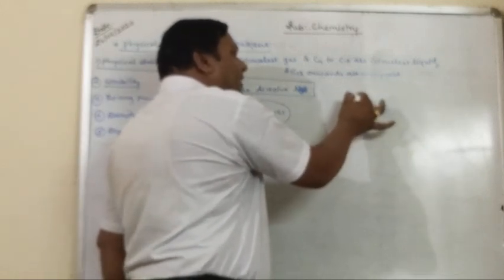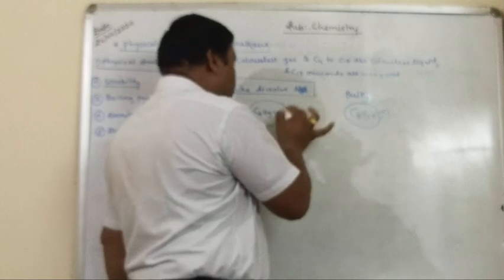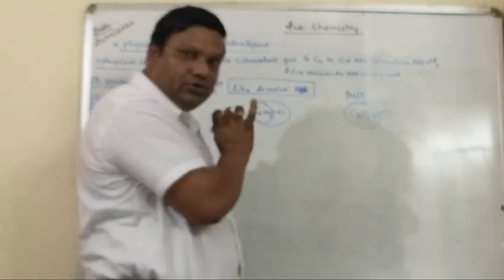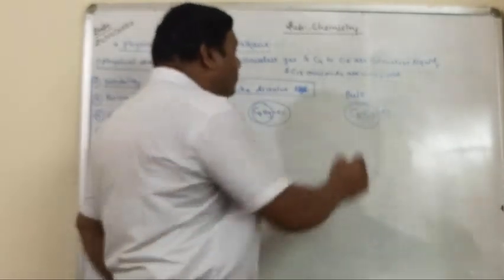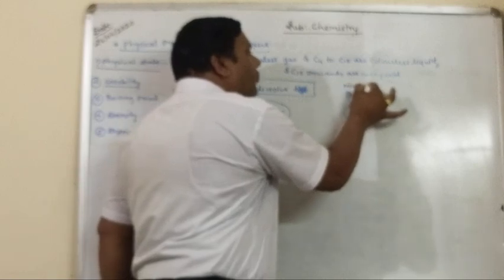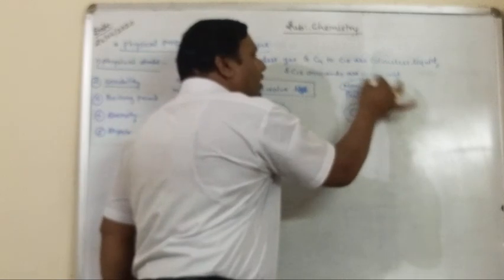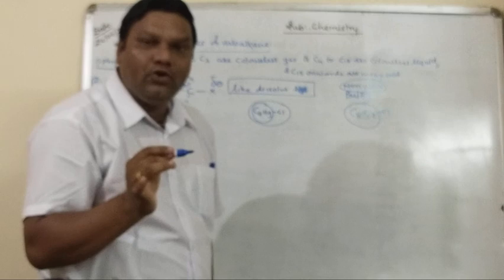The reason is that C8H17 is a bulkier alkyl group than this one, understood? And the bulky alkyl group is non-polar. You know the alkyl groups are non-polar.